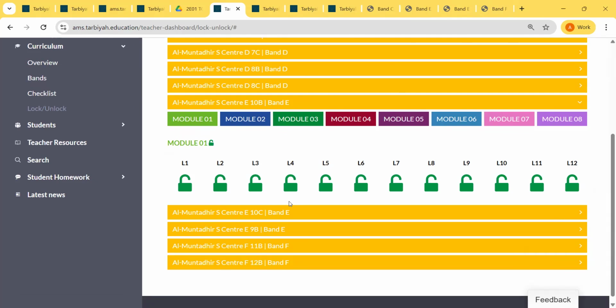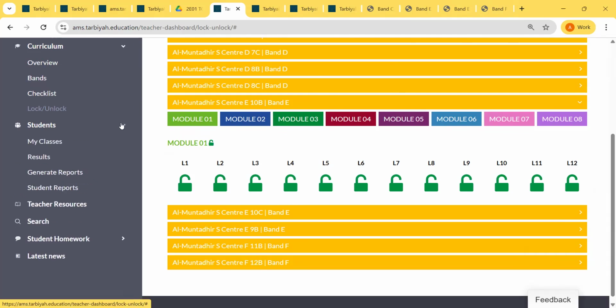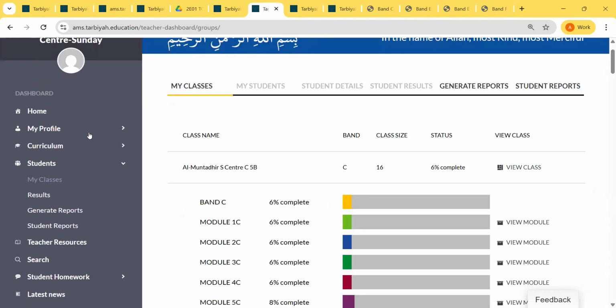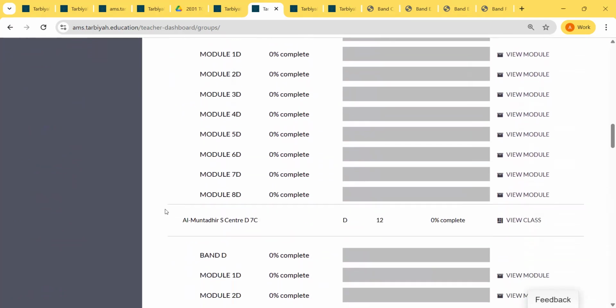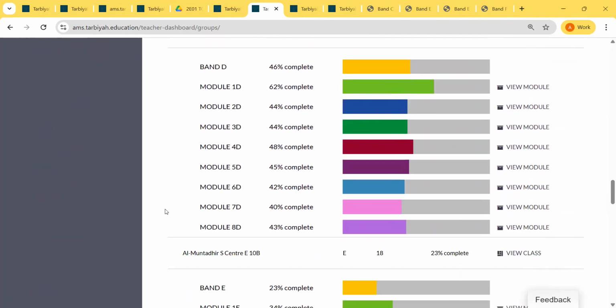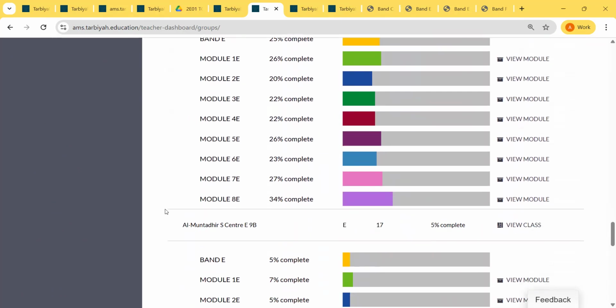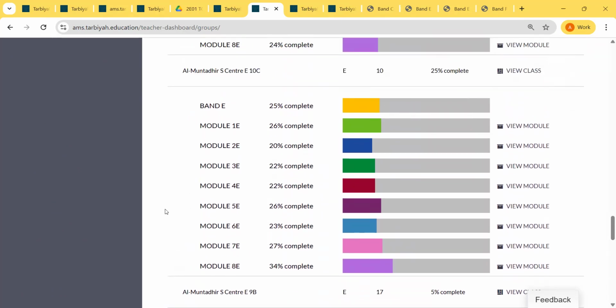Now, we will talk about the next section, which is My Classes. So when you click on My Classes, you will be taken to the page where your classes' progress is shown.